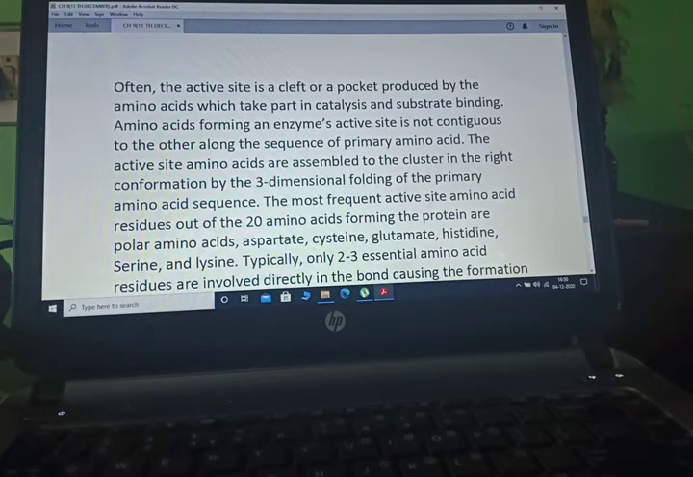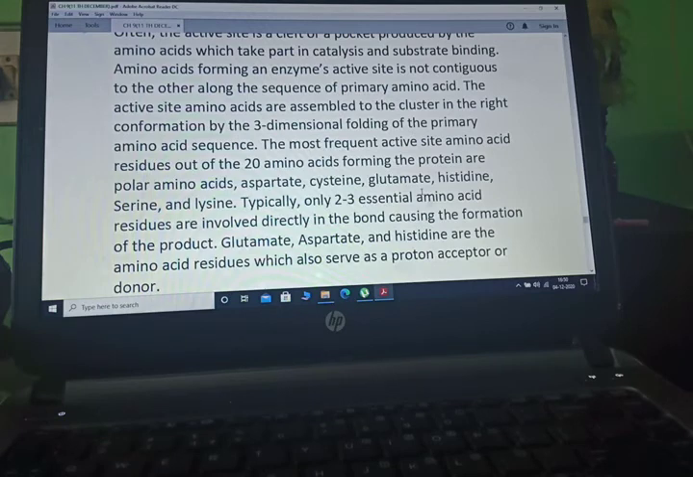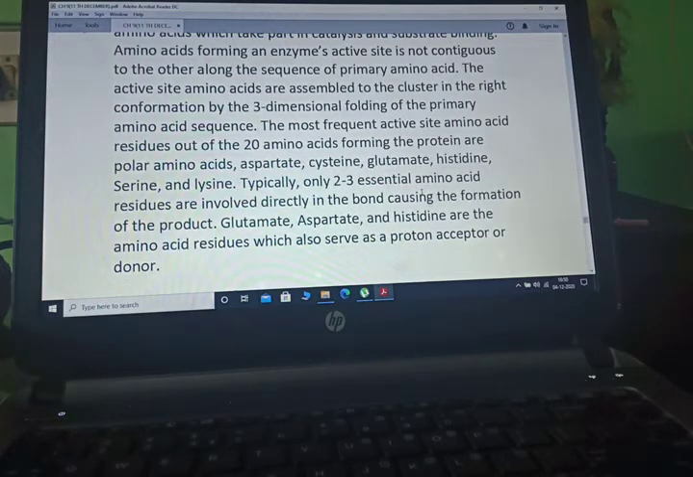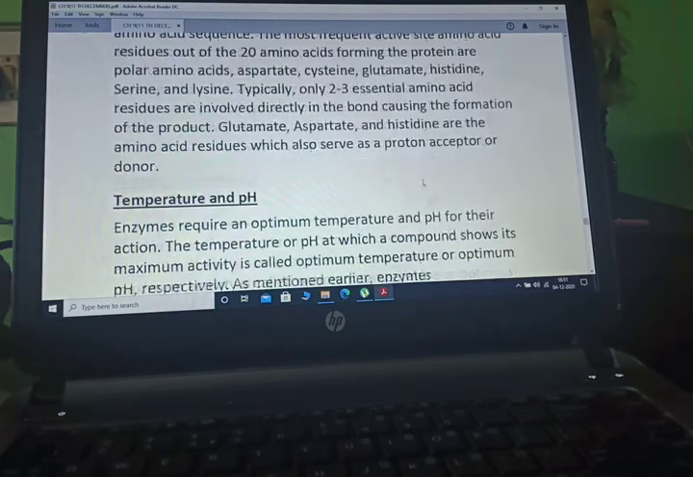Often the active site is a cleft or a pocket produced by amino acids which take part in catalysis and substrate binding. Amino acids forming an enzyme active site are not contiguous to one another along the sequence of the primary amino acid chain. The active site amino acids are assembled to cluster in the right conformation by the three-dimensional folding of the primary amino acid chain. The most frequent active site amino acid residues out of the 20 amino acids forming the protein are polar amino acids: aspartate, cysteine, glutamate, histidine, serine, lysine, etc.